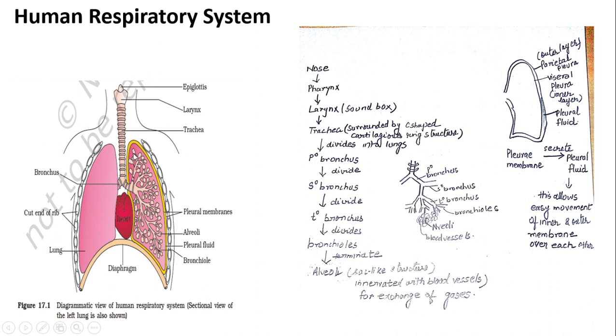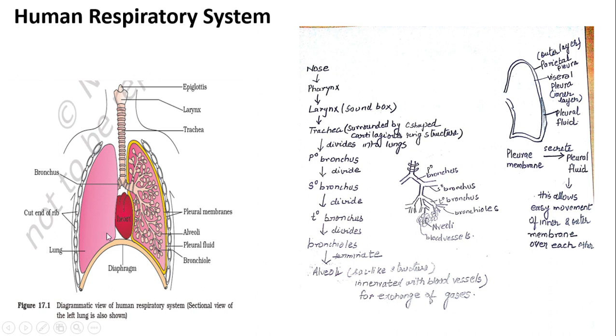Each lung is surrounded by two membrane-like structures. The inner membrane is called the visceral pleura, and the outer membrane is called the parietal pleura. In between the two pleural membranes, pleural fluid is filled, which allows easy movement of the two membranes over each other, and secondly, allows the easy movement of the lungs during contraction and expansion.